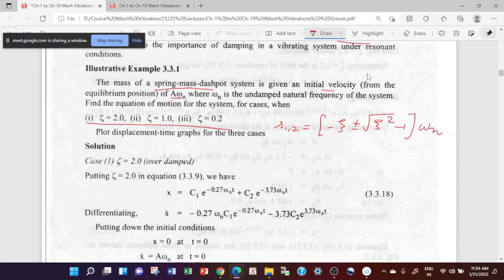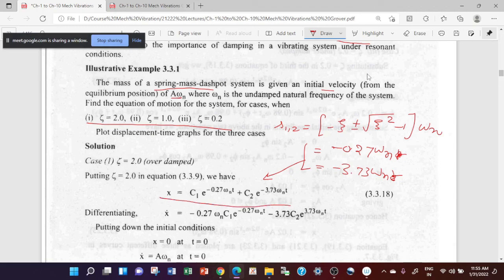When you put the value, you get s equal to minus 0.27 omega n and minus 3.73 omega n. These are the two roots. So you can have these two roots here. You can put the values here and you get this equation.